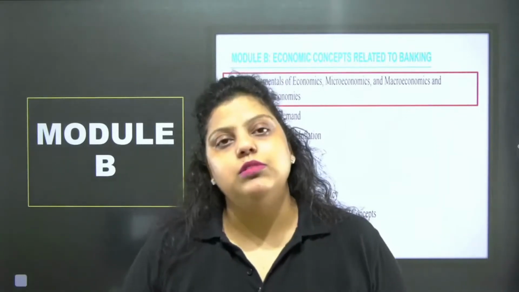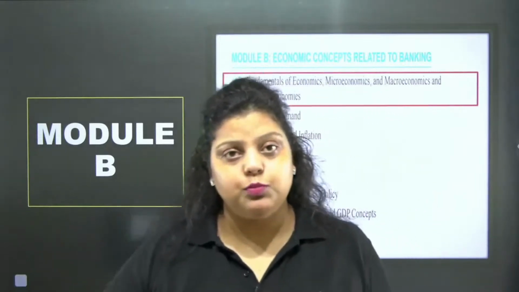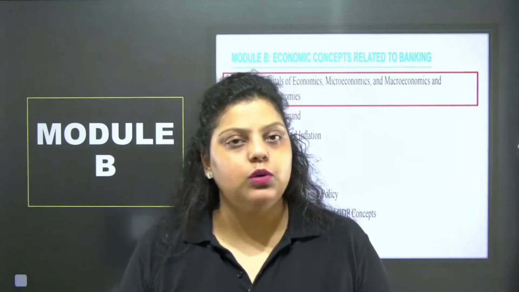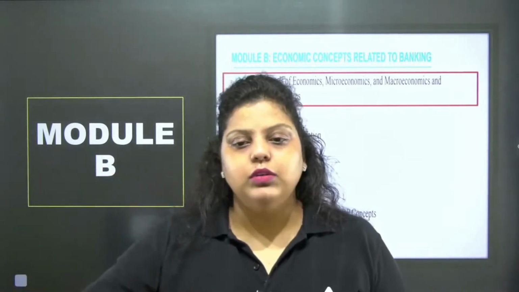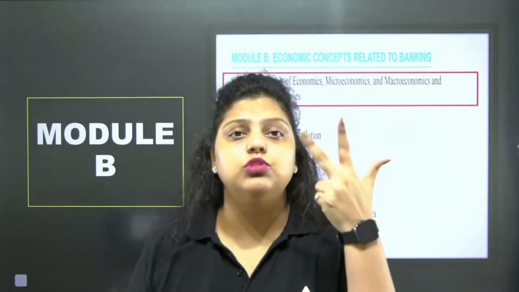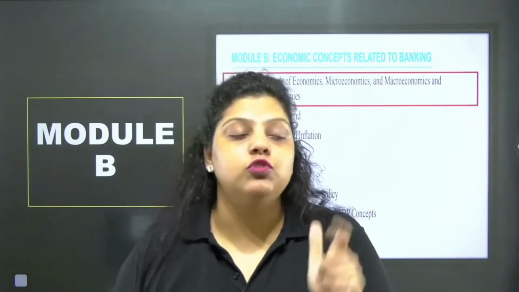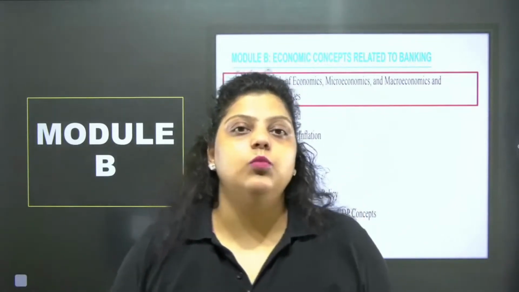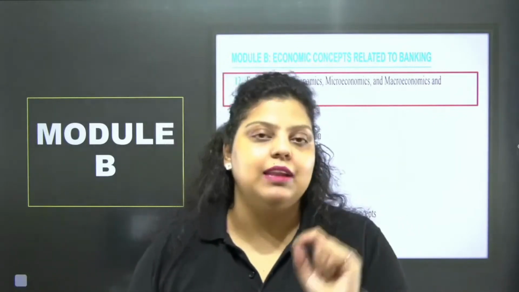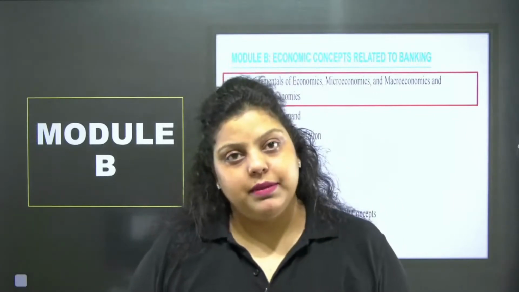Now, a closed economy is an economy where there are restrictions from the side of the government on export and import, or I can say on the foreign trade of a country. That is your closed economy. Moving forward, if I talk about the economic system, there are three economic systems: capitalistic, socialistic and mixed. A capitalistic economic system is one in which private industrialists decide what to do and what not to do. The economy run by the private sector is known as a capitalistic economy. They are working for profit maximization.